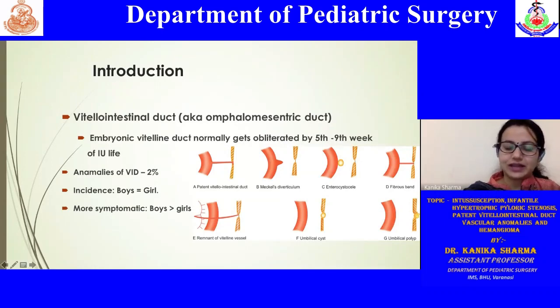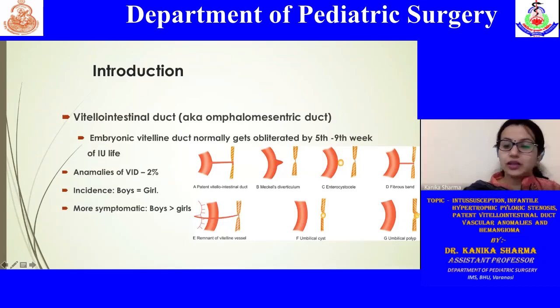So as you can see in this diagram, if the entire tract is present, then it is called the patent vitellointestinal duct. However, if only the intestinal part remains, or there is a diverticular formation, then it could be responsible for a mucus diverticulum. A small cyst could just be a remnant, then enterocele. The entire tract may be degenerated and just remain as a remnant fibrous band. A vessel could also be a remnant.